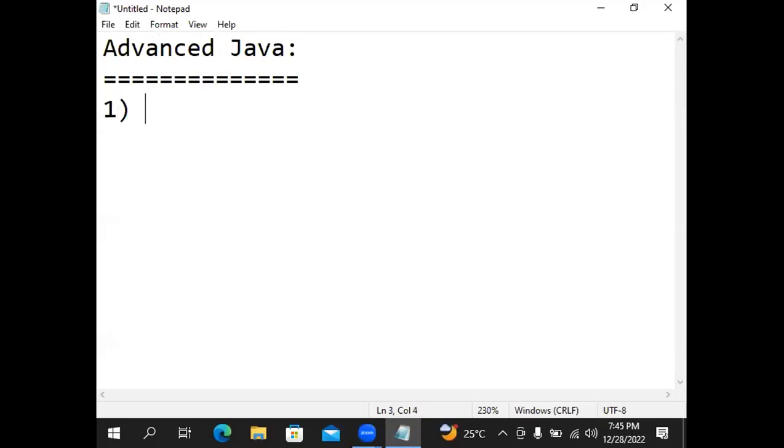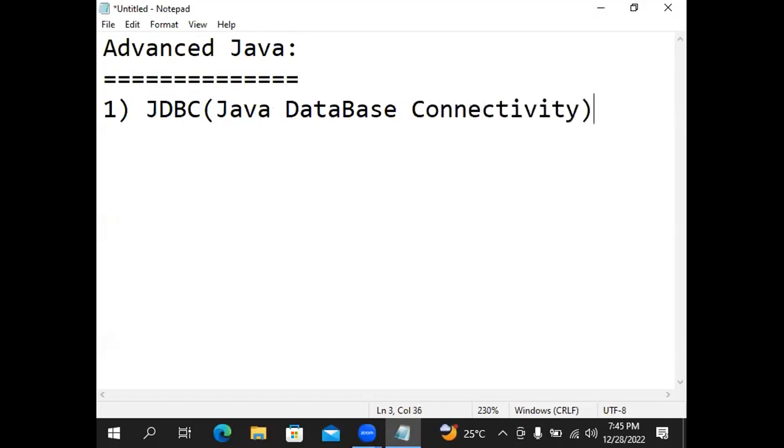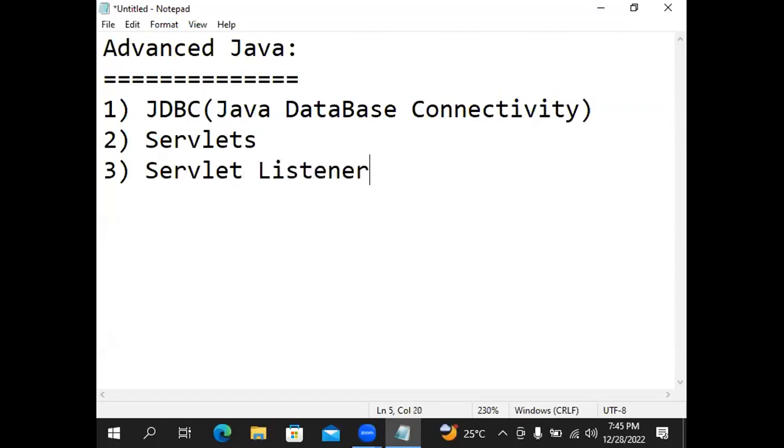First one, JDBC, Java Database Connectivity. Second one, Servlets. Third one, Servlet listeners. Fourth one, filters. Fifth one, JSP.